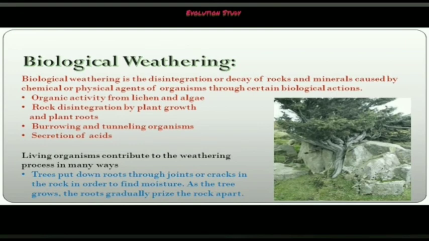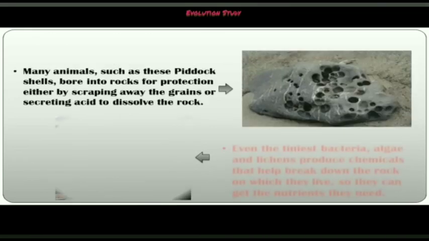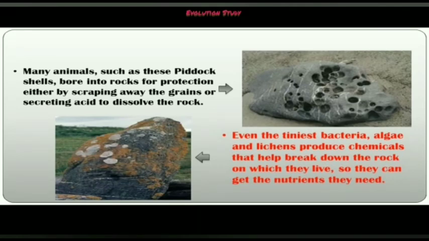Living organisms contribute to the weathering processes in many ways. Trees put down roots through joints or cracks in the rock in order to find moisture. As the tree grows, the roots gradually prise the rock apart. Many animals bore into the rocks for protection, either by scraping away the grains or secreting acid to dissolve the rock. Even the tiniest bacteria, algae and lichens produce chemicals that help the breakdown of the rock on which they live, so they can get the nutrients they need.